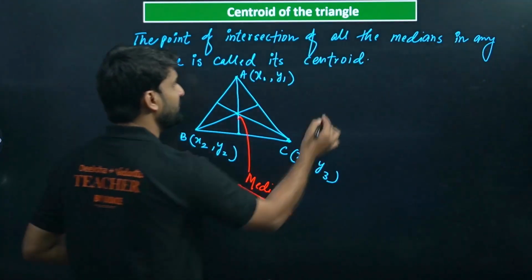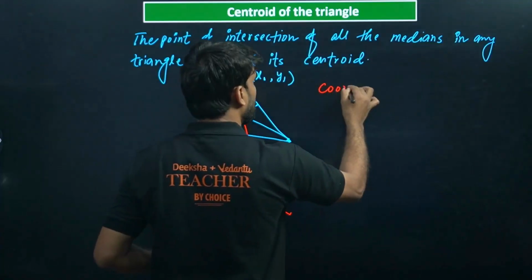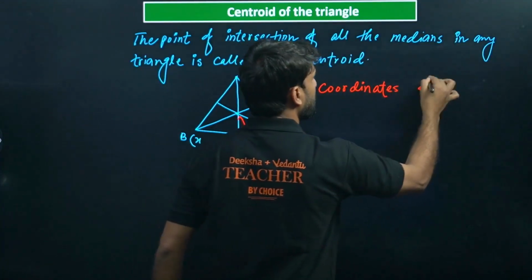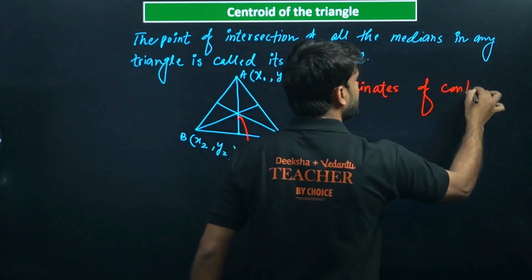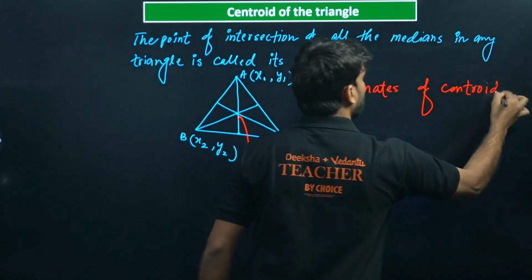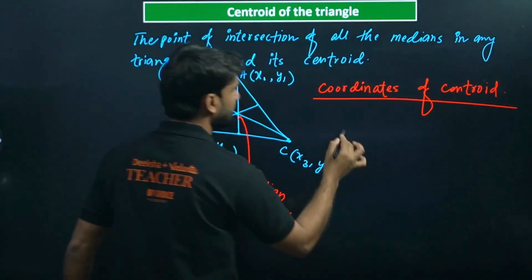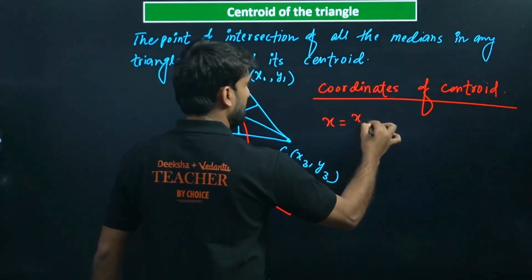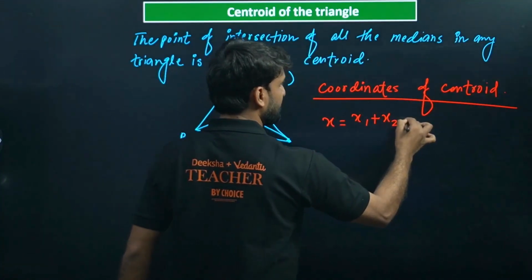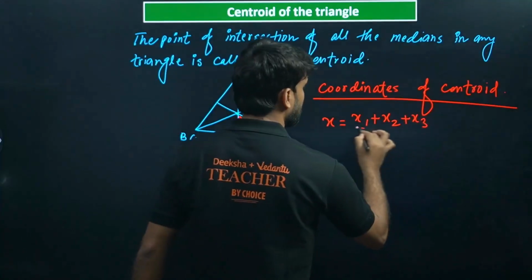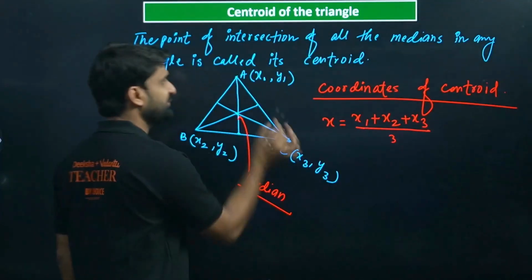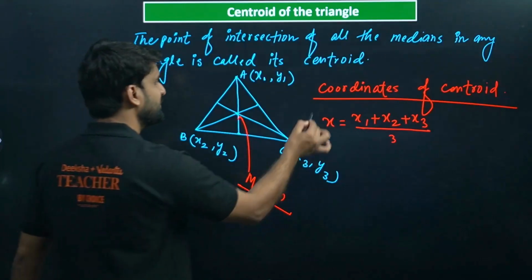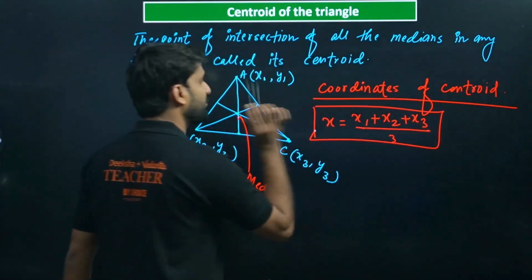If you know the coordinates of the vertices, you can directly find the coordinates of the centroid, right? So the x coordinate of the centroid is calculated as x1 plus x2 plus x3 divided by 3, meaning the average of these 3 x values.